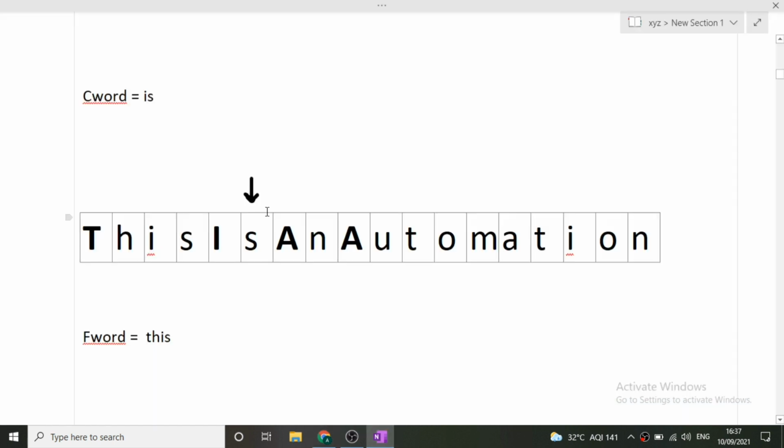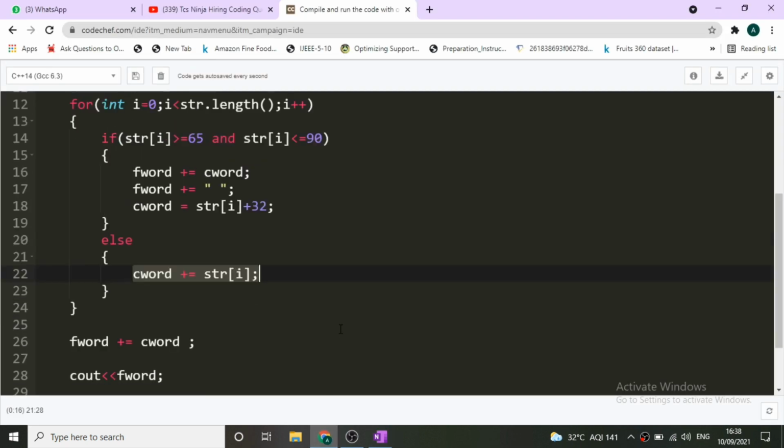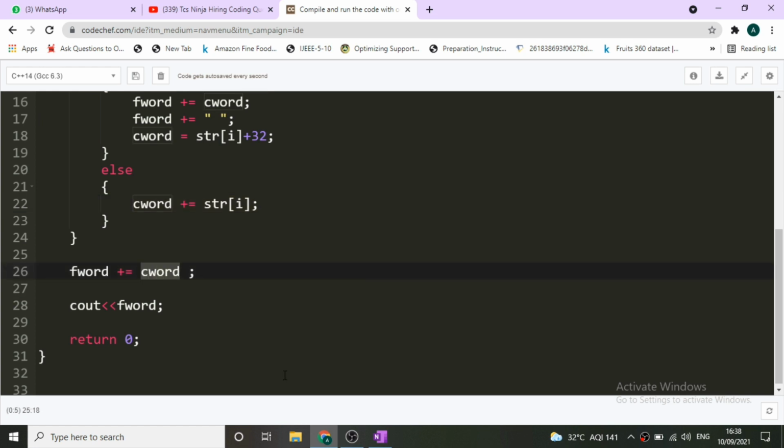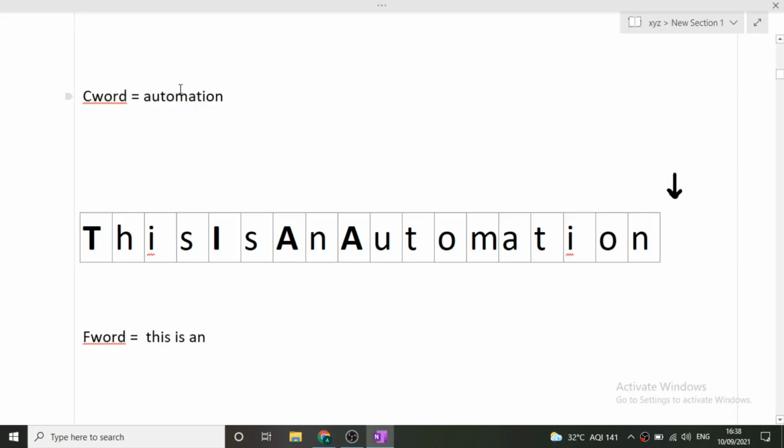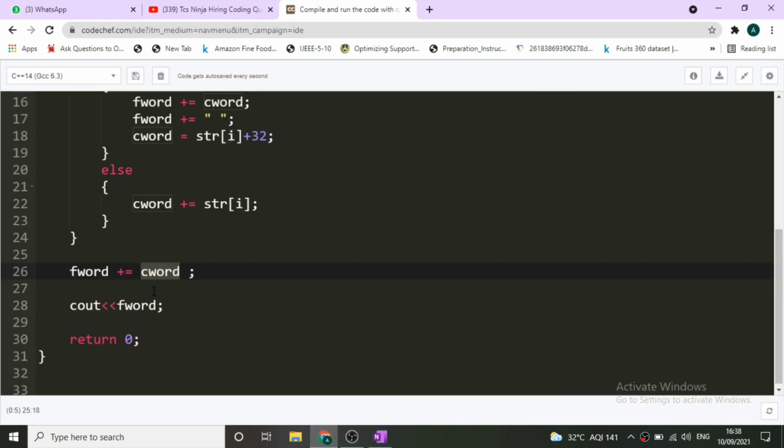And now once we have completed the iteration, that is our pointer is here, the for loop is over, our current word will contain automation, and our F word will contain this is an. After this traversal is over, we will have to add the C word into our final word, because our current word consists of automation. But since the traversal is over, we are never able to add this C word into our F word. So after this loop is over, we will manually add this C word into our F word, and in the end print out the F word.